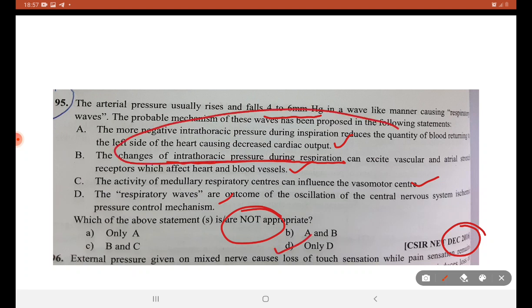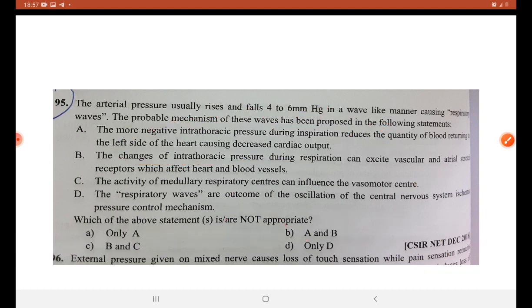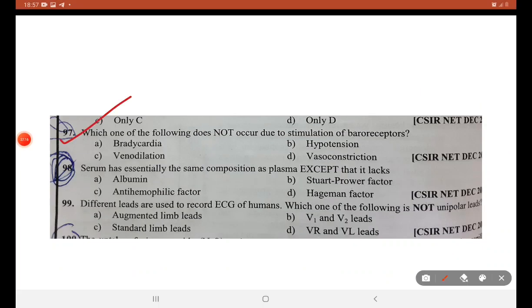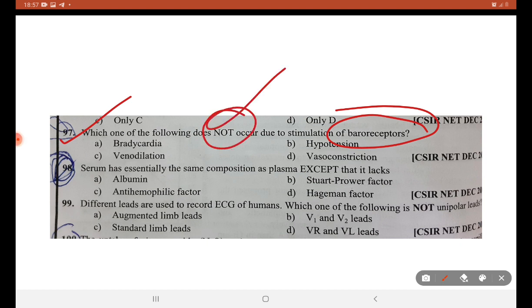So we will deal with inspiration, expiration. So when the pressure inside falls down, what will happen? What will happen if the thoracic pressure inside falls down? Next, about baroreceptors. It will respond when blood pressure reaches above normal. So hypotension is low, bradycardia is low, venodilation is low, vasoconstriction.